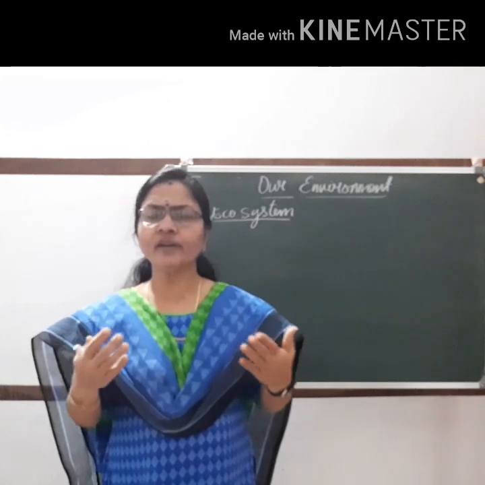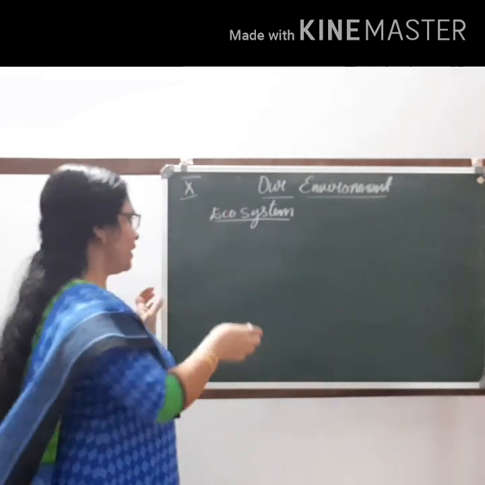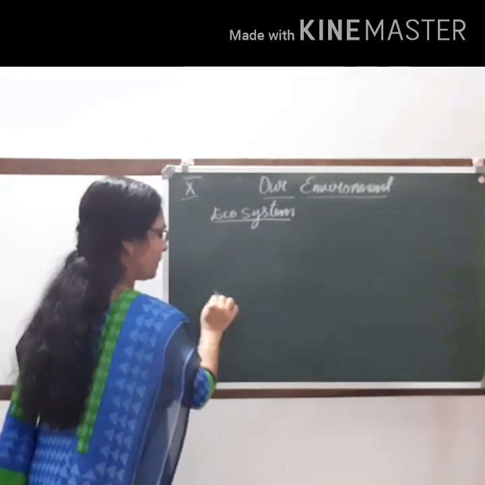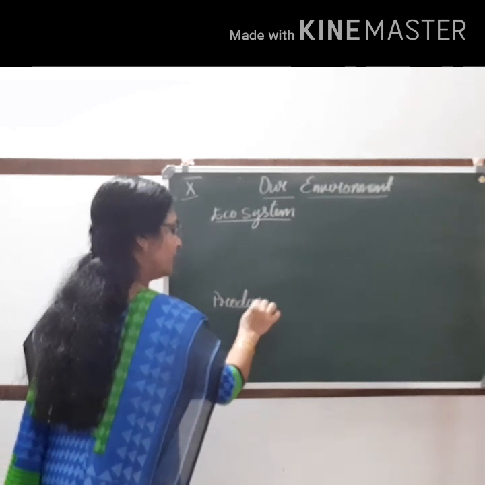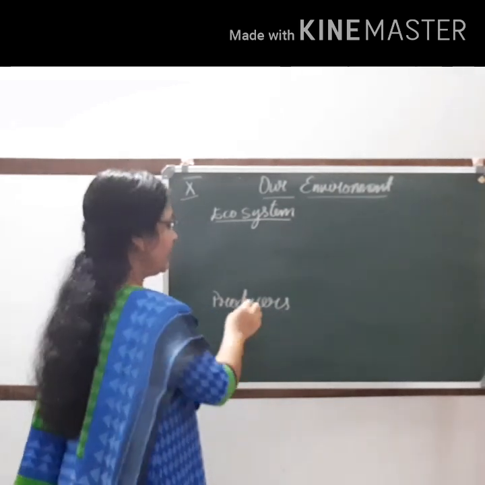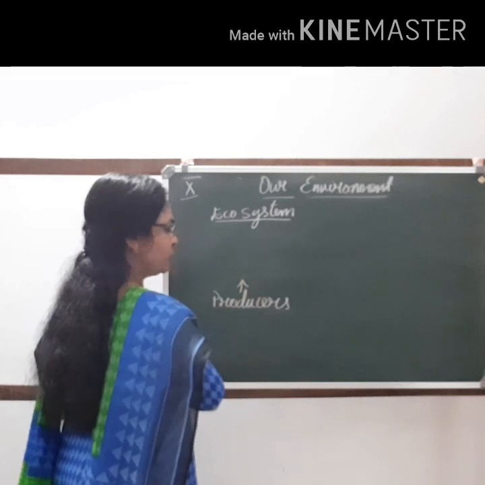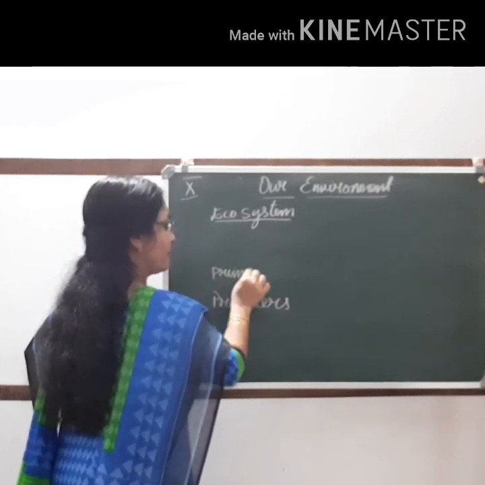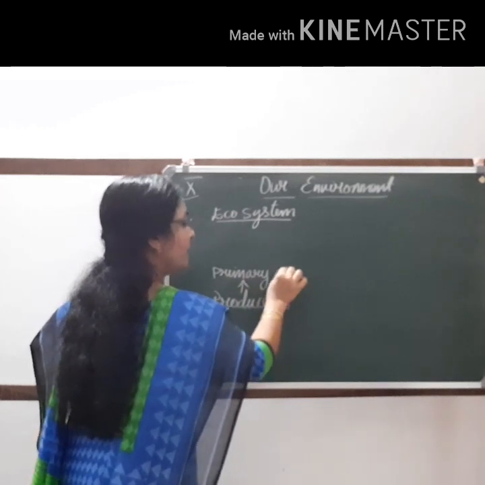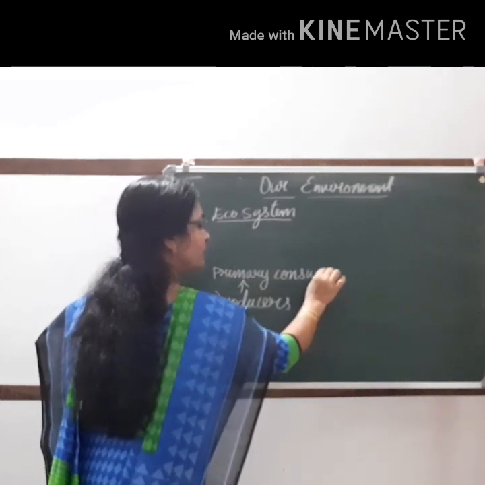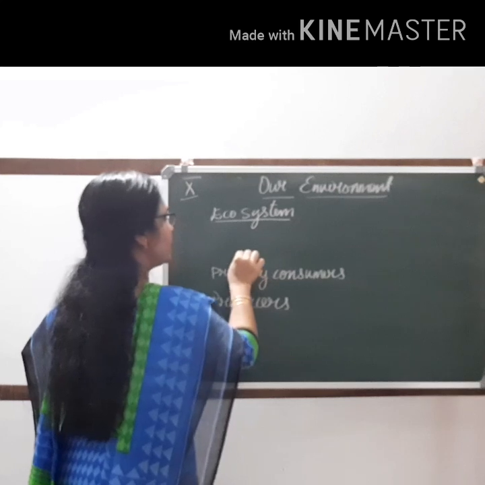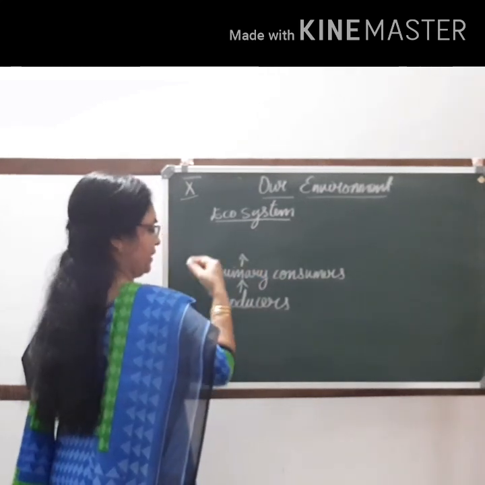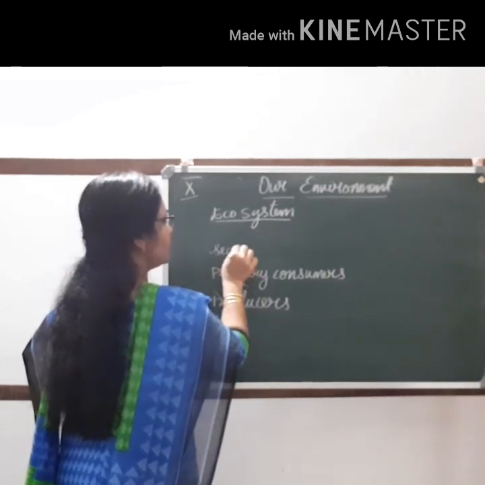In a natural ecosystem, there are producers. In any ecosystem, you can see producers are there. These producers are eaten by primary consumers. Primary consumers are eaten by the secondary consumers.